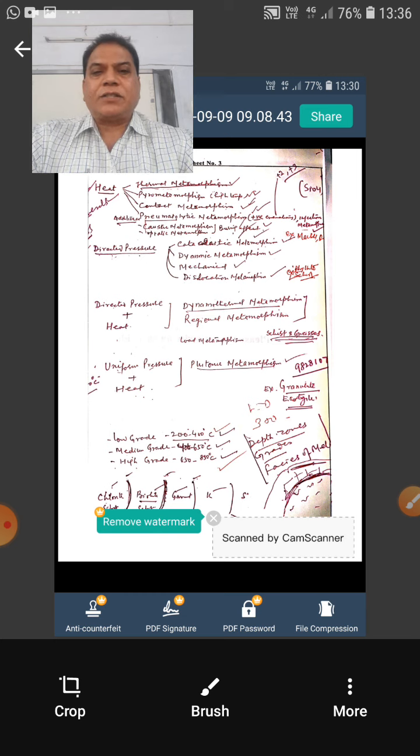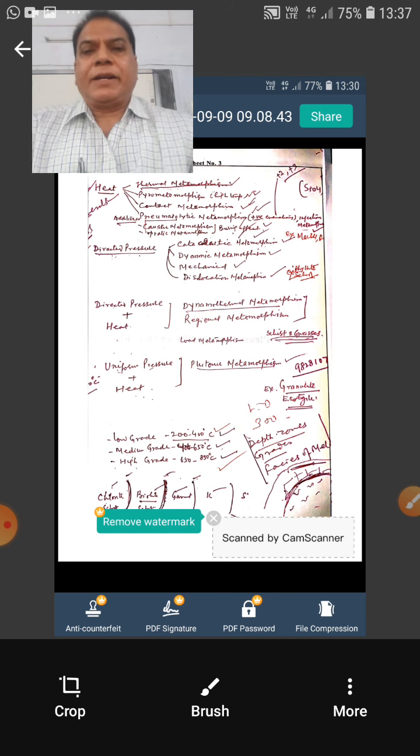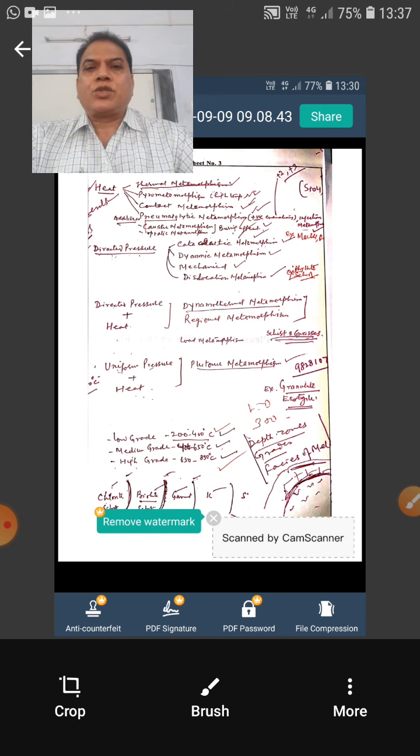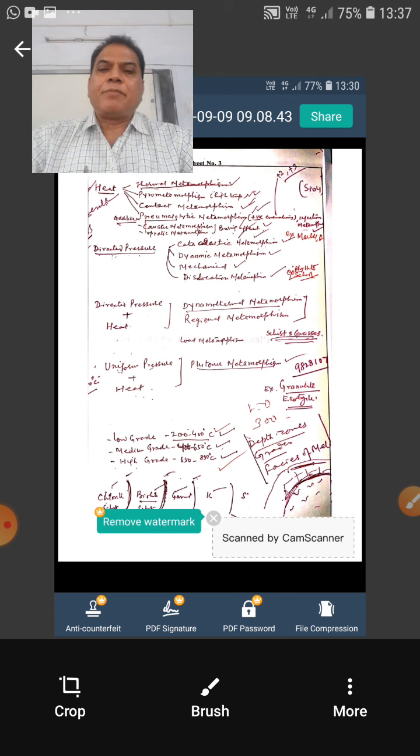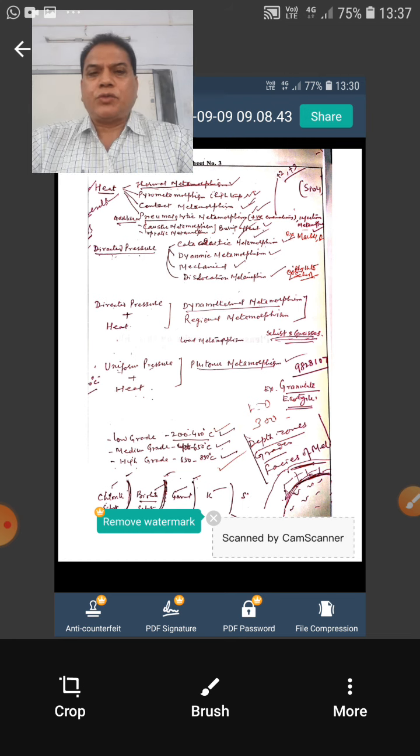This recrystallization, or this change in the solid state, is due to the factors of metamorphism. Number one, temperature. Now this temperature, you all know, is either due to the internal heat of the earth or where magmatic events or magmatic activity is going on. So these two are the available sources of heat due to which the rocks can recrystallize, or they can have a change in their mineral composition.